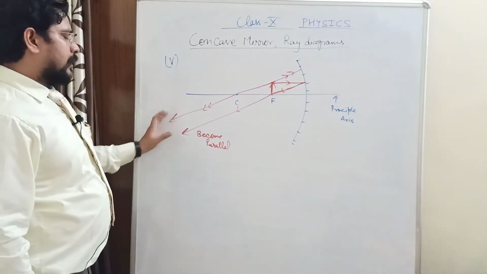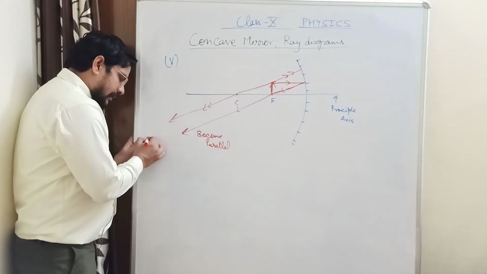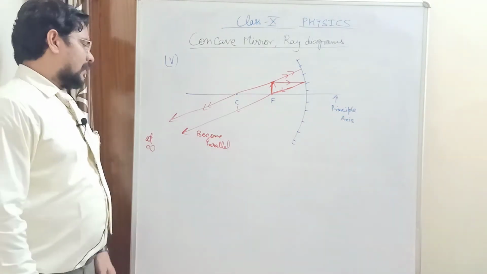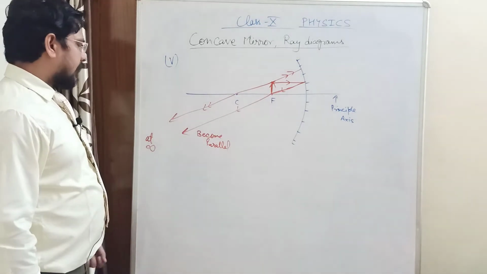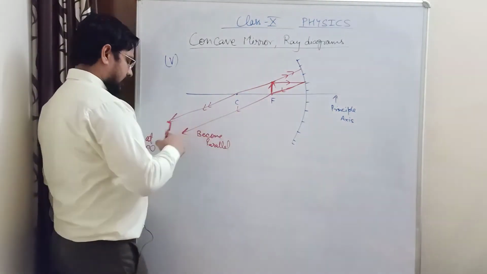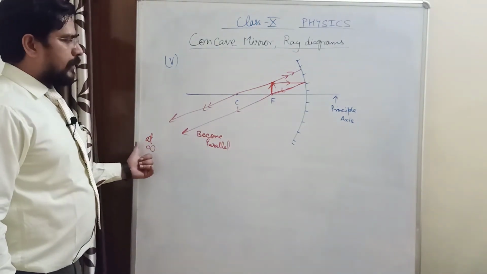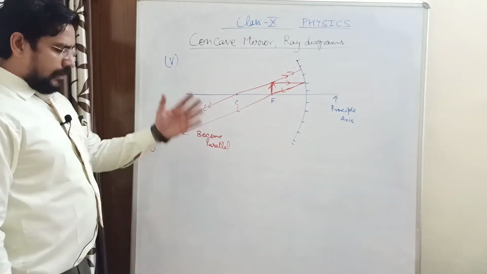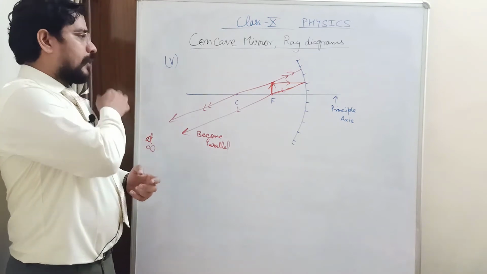Because parallel lines will not meet, we can consider that they will meet at infinity. So think about this. This is a very interesting case. When your object is at focus, your rays are going to infinity, so we can say that they will meet at infinity. So image formation will take place at infinity. Let me write you the details for this case on right hand side of my board.